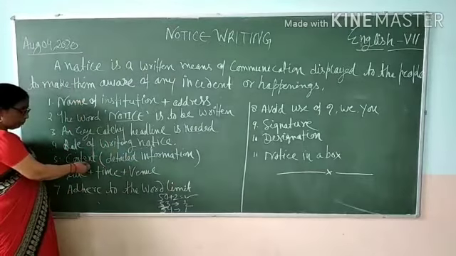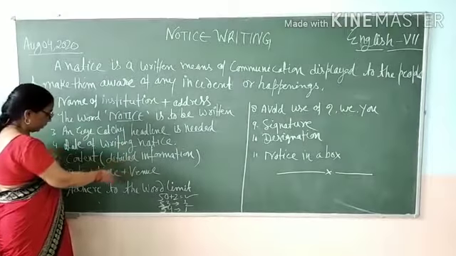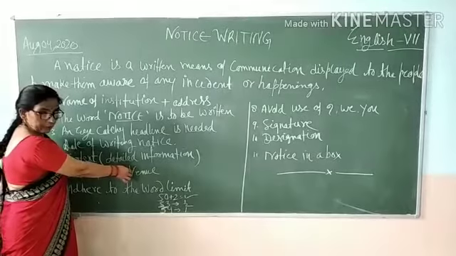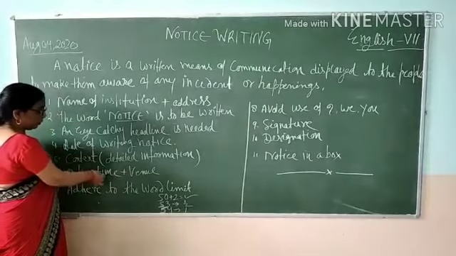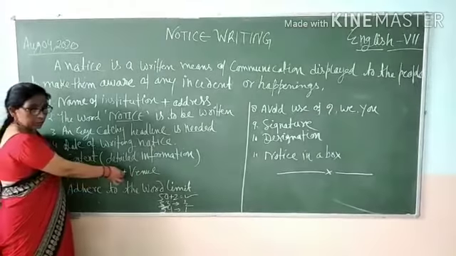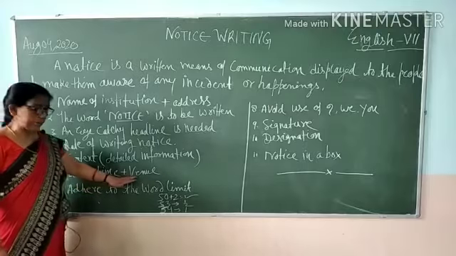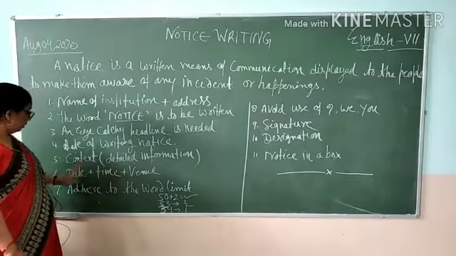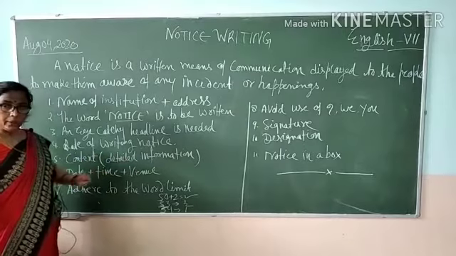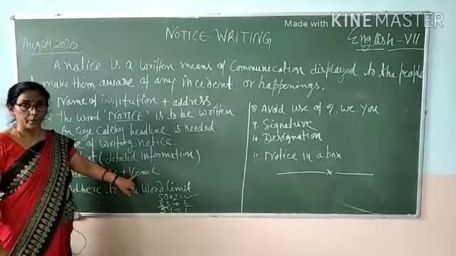After that, below the content portion, when you finish your content portion, date, time and venue should be given. All the three must be in a systematic way as it is written here. If date is not there, write time and venue. If time is not there, date and venue. If venue is not there, date and time. If all the three are present, they should be put in a systematic way.